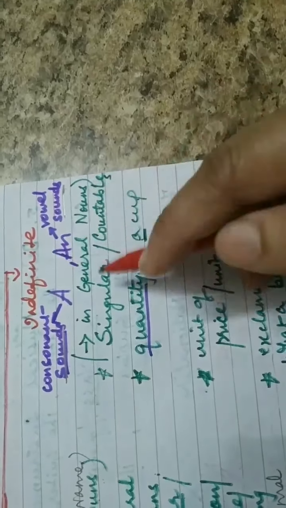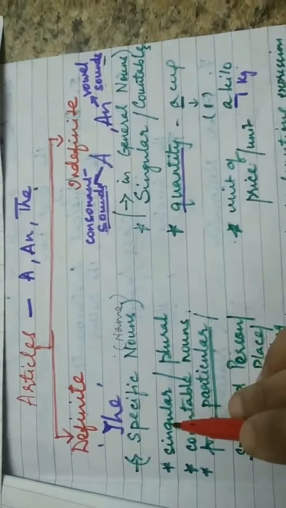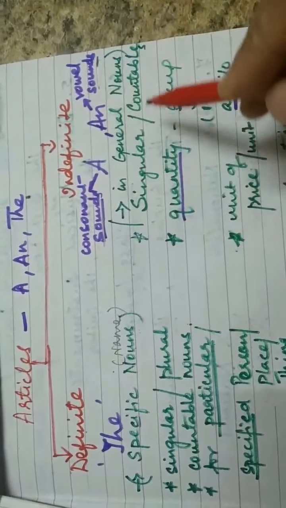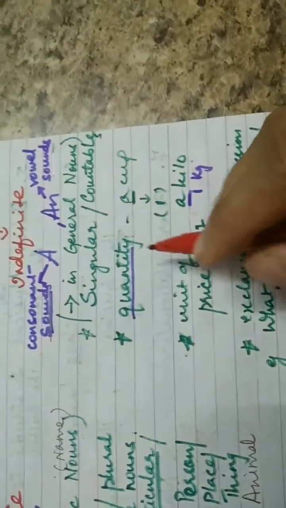And if it is plural, then we are going to use the. So the is used with both plural as well as singular, whereas a and an is used only with singular countable nouns. Okay. Now the next place where you will be using a and